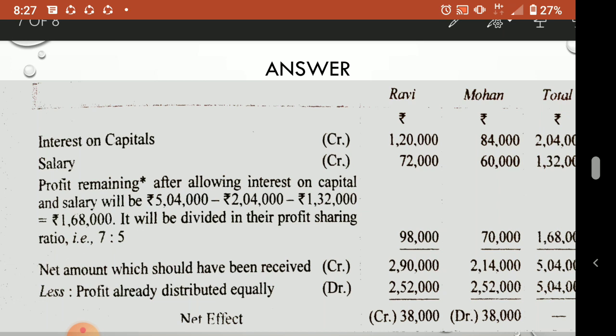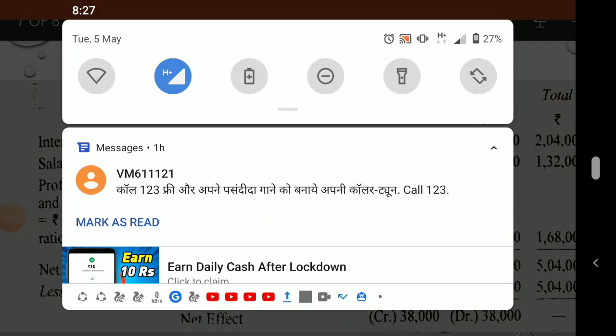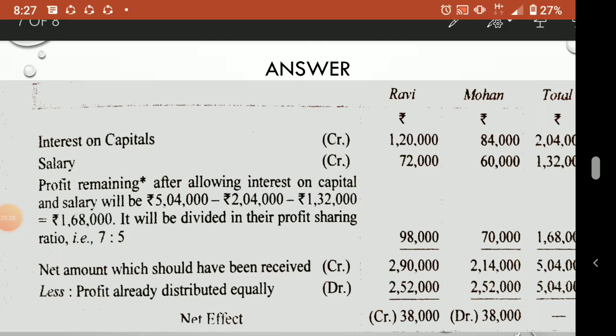Here the net effect will come: 2,90,000 minus 2,52,000, that is 38,000. 2,90,000 is the total credit for Ravi, but he wrongly took away only 2,52,000, so he will be getting 38,000 more.